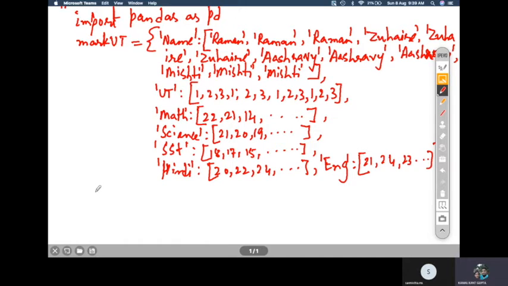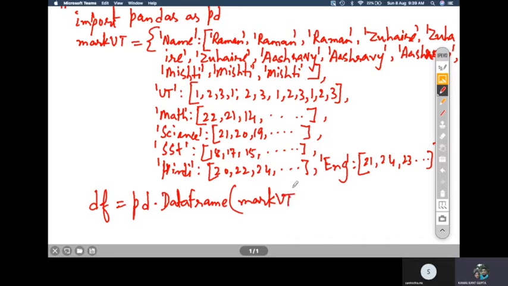So we will create a data frame called df is equal to pd.DataFrame, and then we'll pass this dictionary, the marks UT dictionary. If I print this data frame, the whole data frame will be printed. So this is how we are going to use this particular data frame in further applications.